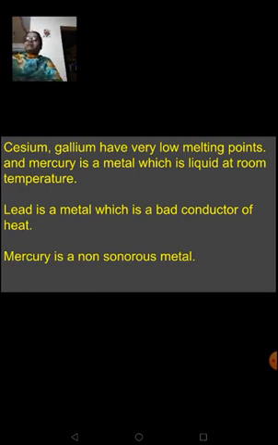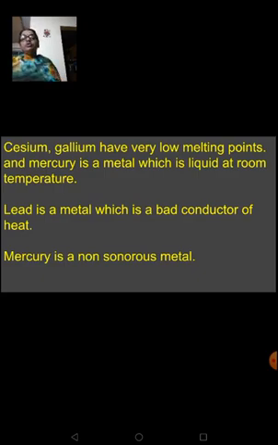Similarly, alkali metals like lithium, sodium and potassium are all soft metals. They do not come under the category of hard metals. They can be easily cut with a knife, but when you are handling sodium, as I told you, you should be very careful. Why should you be careful when you are handling sodium? Because it's highly reactive. It may catch fire when it comes in contact with atmospheric oxygen. So normally it is stored under kerosene to avoid these accidents.